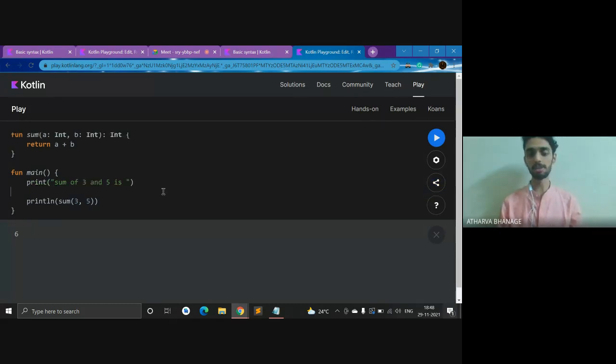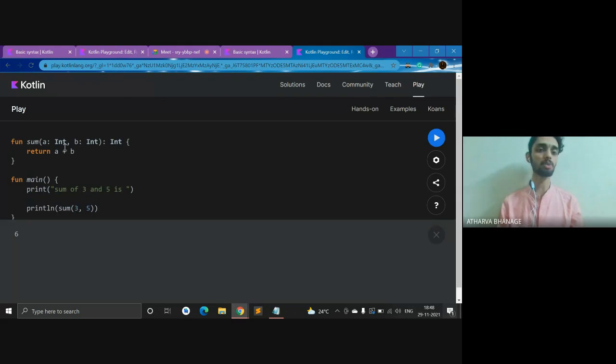So yeah, let us understand what this code stands for. This is just the basic syntax. This is the fun for function. What is this? This is the name of that function. So here we have the function main, right? Here we have a function which is sum, and it has two variables.